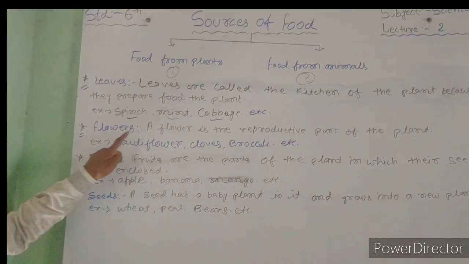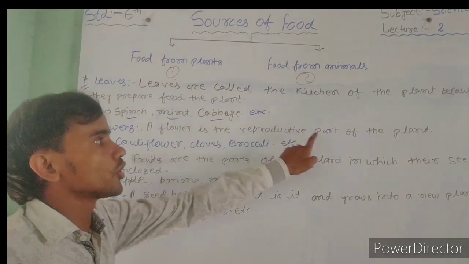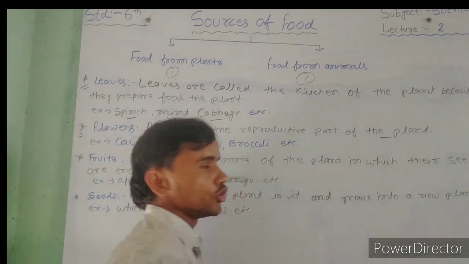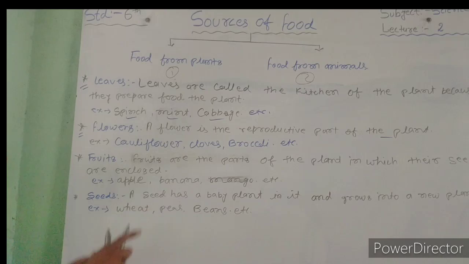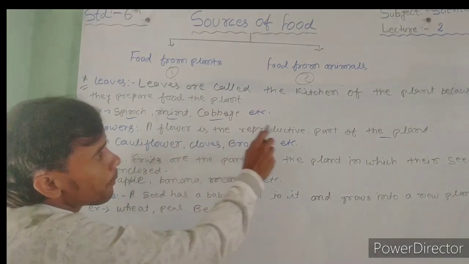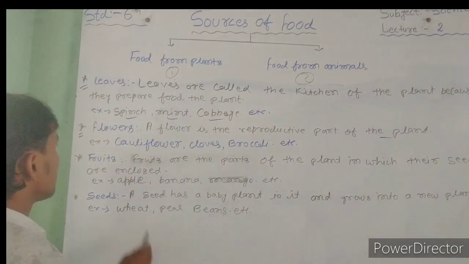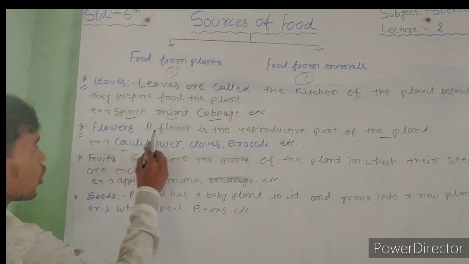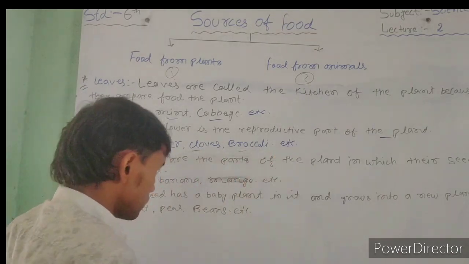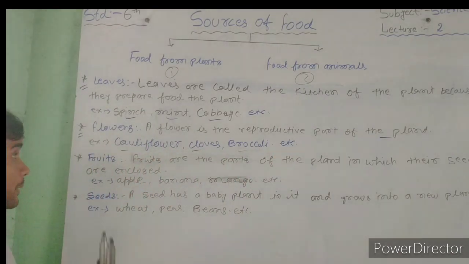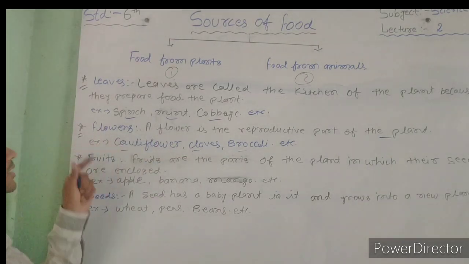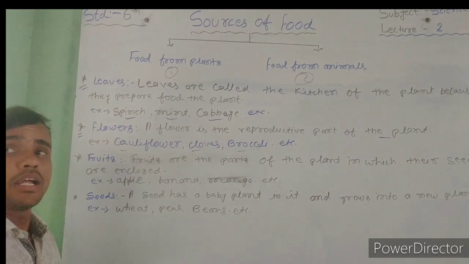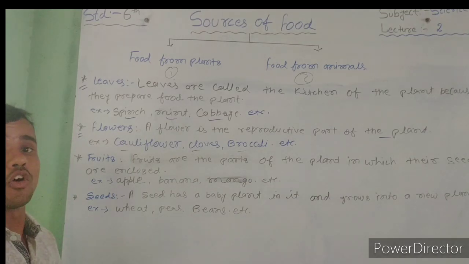Next part, flowers. A flower is the reproductive part of the plant. My dear students, flower is the reproductive part of the plants. Example: cauliflower, cloves, broccoli, etc. So that's the flowers. It means we also use the flower part for eating.